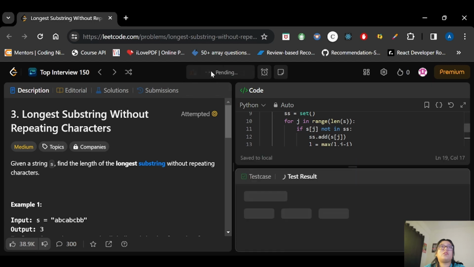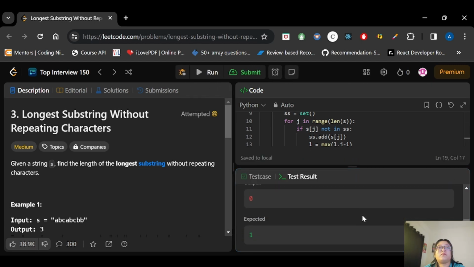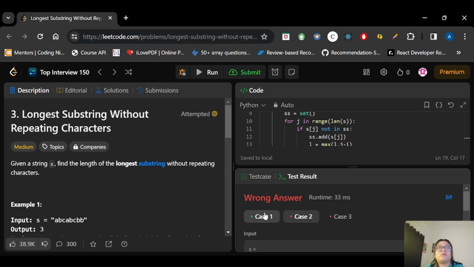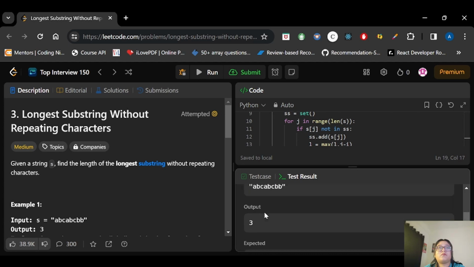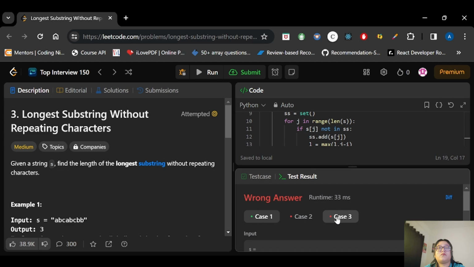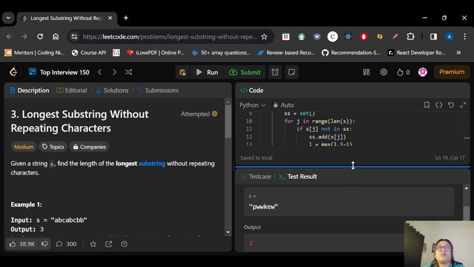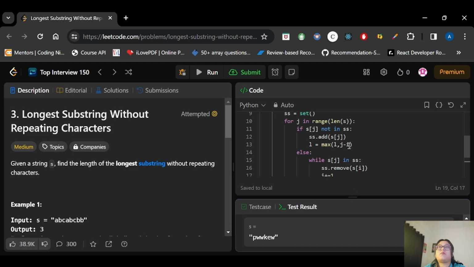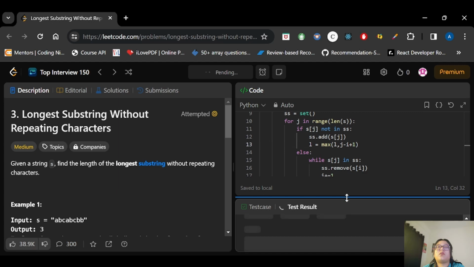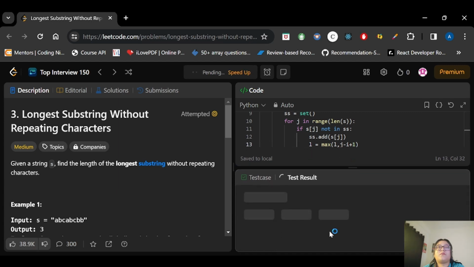Let's try to run this. I guess the value is getting off by 1 everywhere. That means I had made some mistake in the iteration of the pointer. So now let's try to run this again. This will work then, hopefully.